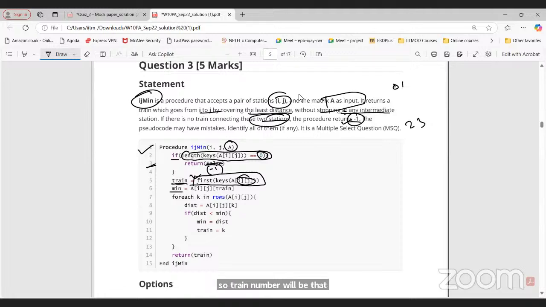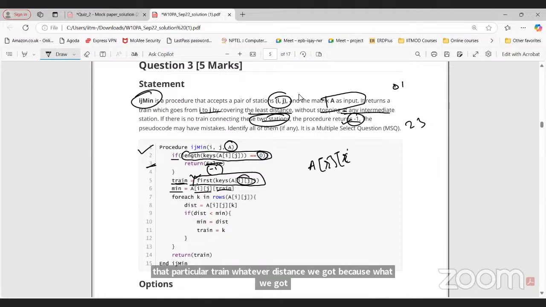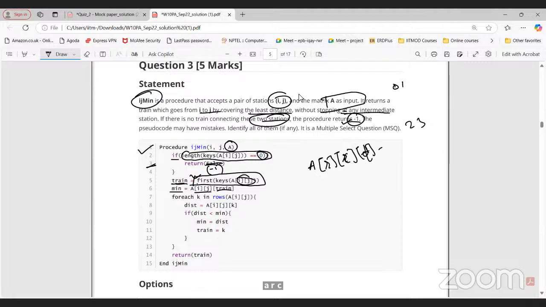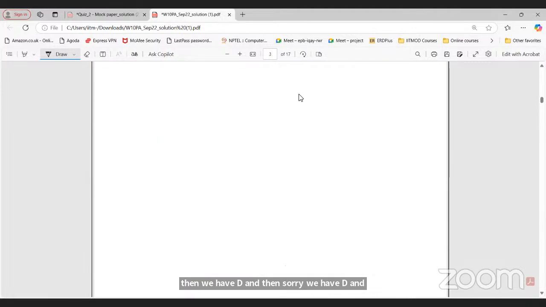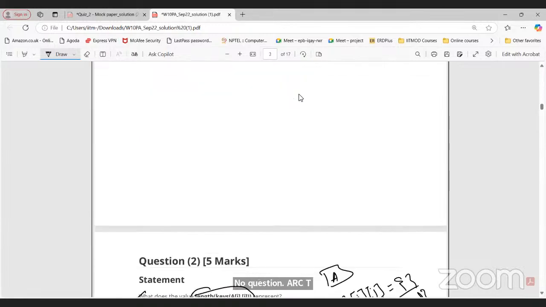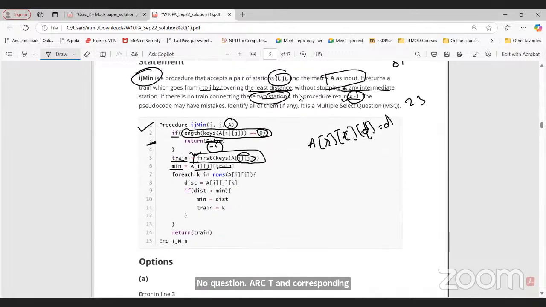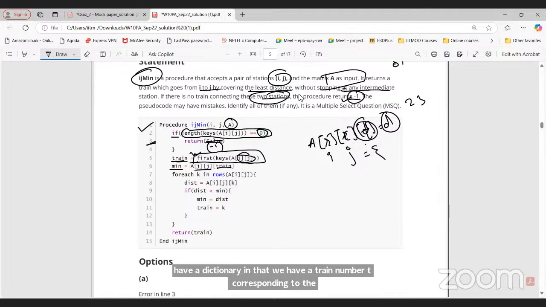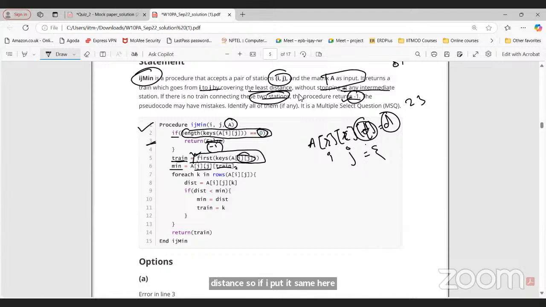Okay. Min will be what? A of I, J. For that particular station, for that particular train, whatever distance we got, because what we got was A, R, C, T, and D. So this is what is given in the question, ARCT, and the corresponding value is T. So for that row, for that column, for that station I, for that station J, we have a dictionary. In that we have a train number T corresponding to the distance. So if I put it the same here for RC, for that train number T, distance will be the minimum.